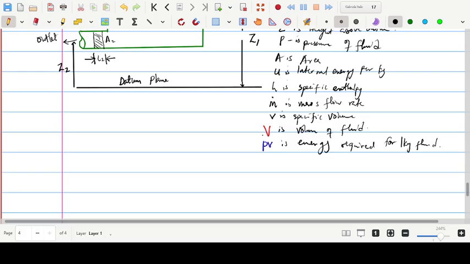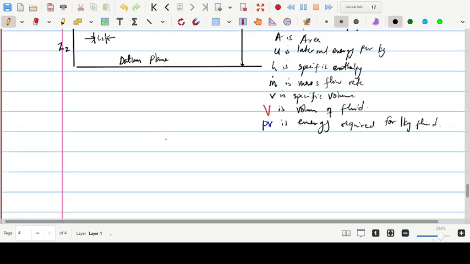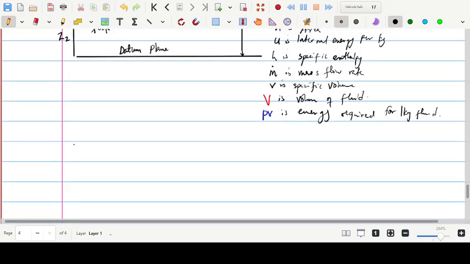This one, PV from Boyle's law, has a unit in joules. Being joules, it is energy. So this is the energy required for 1 kilogram of the fluid. Now let us consider the continuity equation.